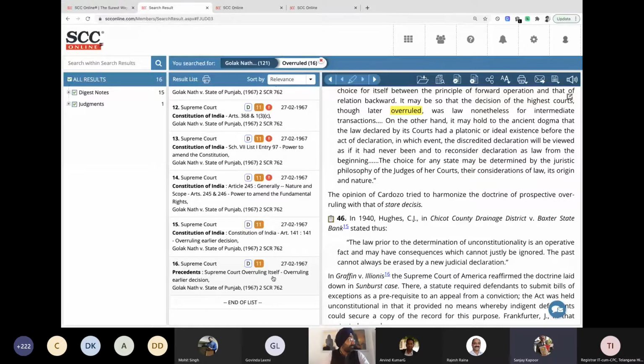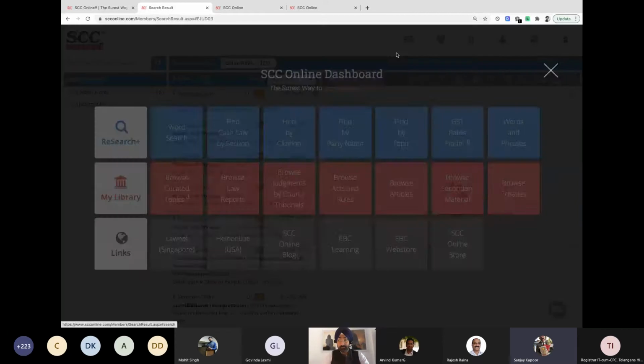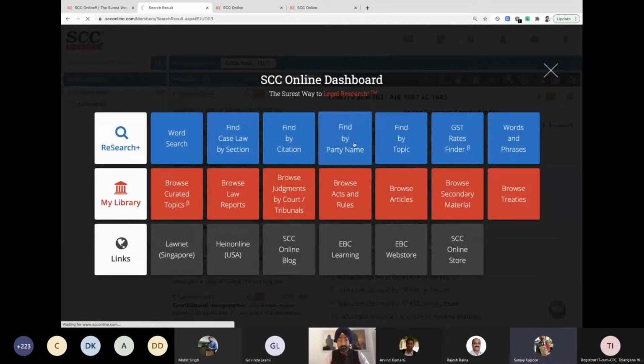That's a great help. I'm sure everyone knows this Golak Nath case. Because there are 4 judges authoring a judgment, the judgment would be a big, lengthy one. So doing this helps. Can we take one more example, Chetan? One more example of the same kind so that things become very clear to all of us? I can take another example. This was in my knowledge, and maybe one more example.